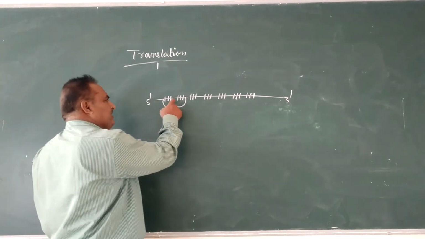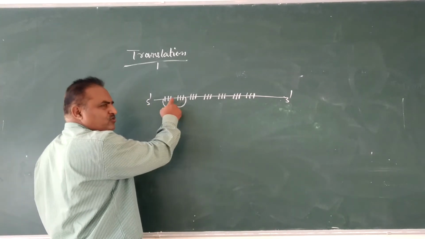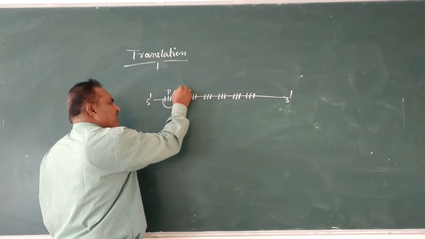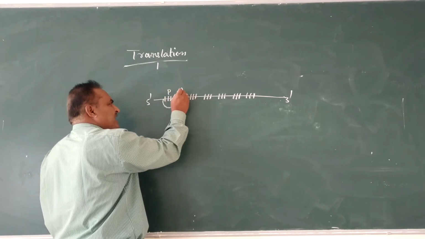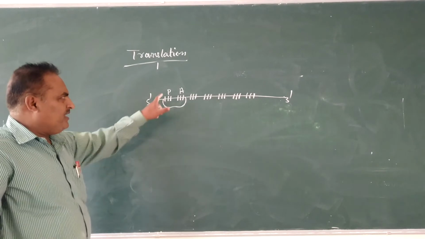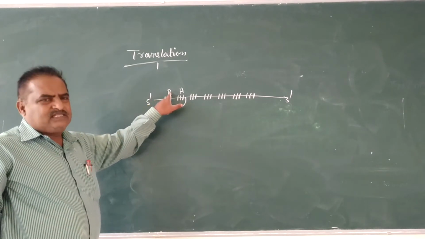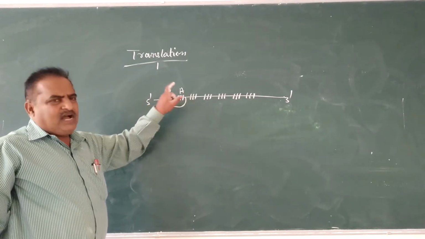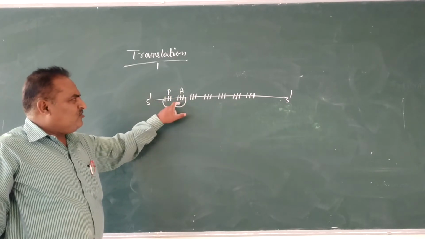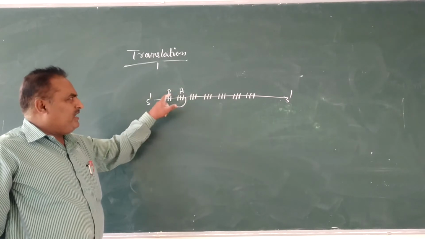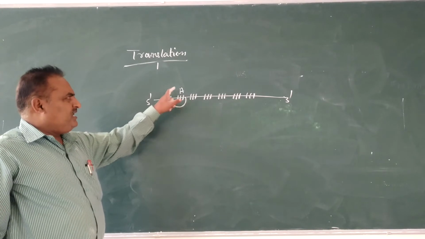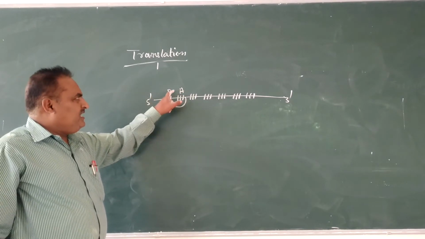Here two sites are formed, the P site and the A site. P means peptide site, A means acceptor site. Inside the smaller subunit of the ribosome on the mRNA, two regions are formed, the peptide site and acceptor site.